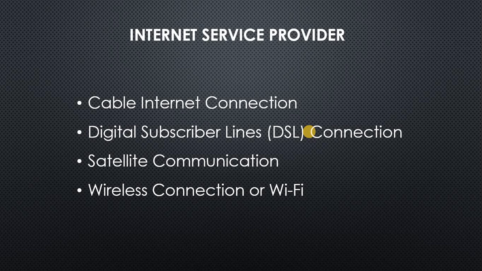This is another platform through which we are getting internet. DSL is also a nice platform, and satellite communication is also one of the biggest platforms which helps us to communicate and get the internet. It is very useful nowadays, because through mobile phones without any wires, wherever we are, whether in a train or in a bus, we are getting internet. So satellite communication is one of the biggest and finest inventions of mankind.